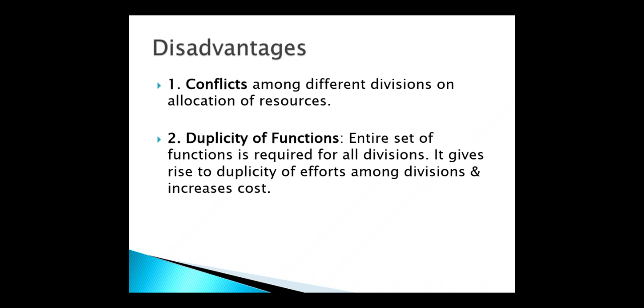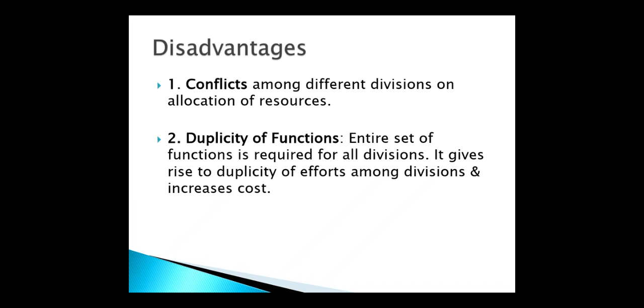So now see what are the disadvantages of this divisional structure. Conflict among the different divisions over allocation of resources. Yes, conflict means there may be disturbance, there may be conflict between product divisions. You can take an example here. Suppose top management assigns resources, maybe finance, raw material, or human resources.